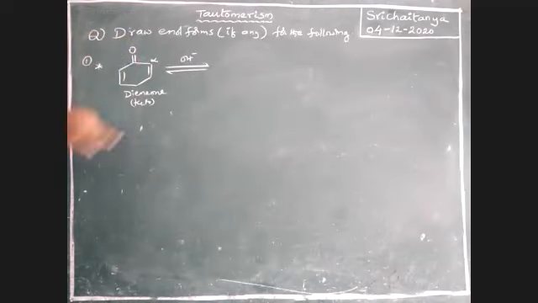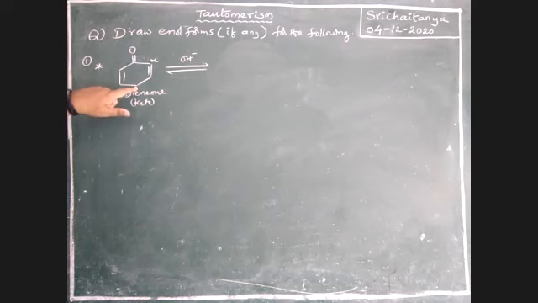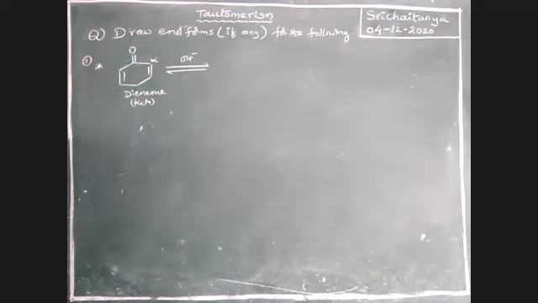It is not possible because it is double bonded, so it is difficult to bring that hydrogen from here to here. But this is an sp3 hybridized carbon, and there is a conjugation possible.